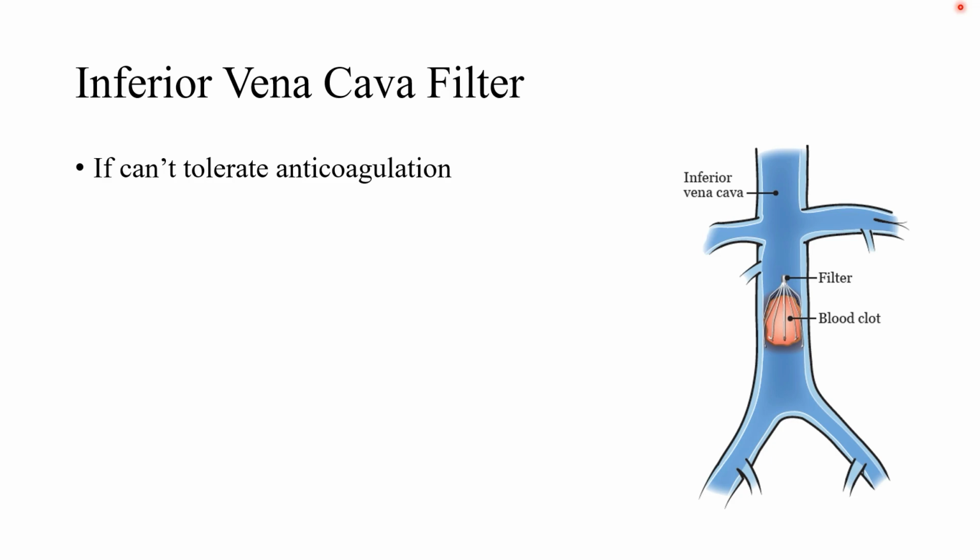So if you have a patient and they can't have anticoagulation, or they bleed every time you give it to them, the clot is just going to be there in the legs. You don't want it to go to the lungs, so you can put in a filter. And it's a damage control type of thing. Important thing is, this is not meant to be permanent.